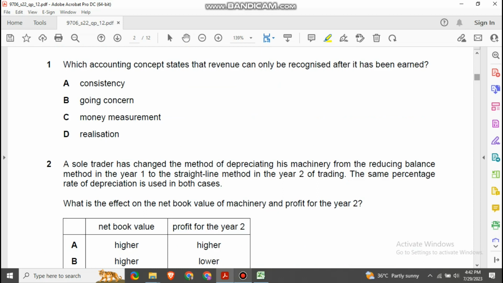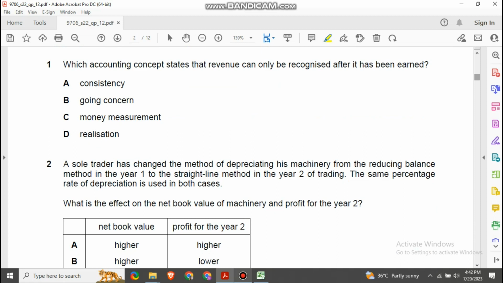Here, the first question says, which accounting concept states that revenue can be recorded after it has been earned? So there are 4 accounting concepts given to you. First one is consistency, second one is going concern, third one is money measurement and fourth is realization.